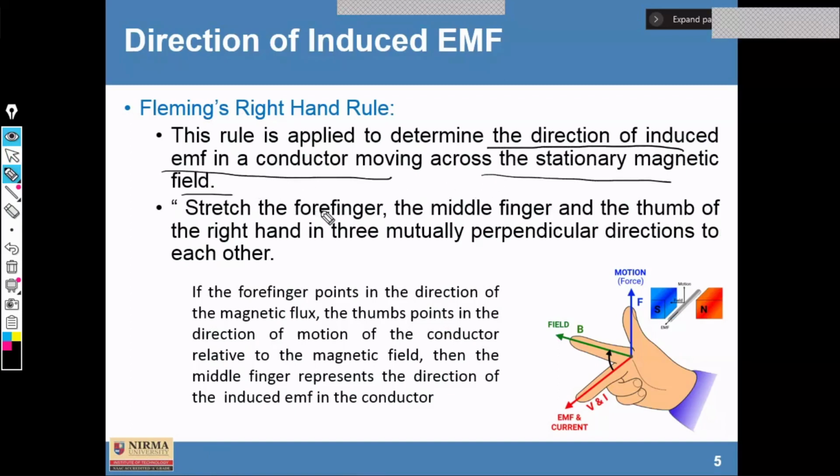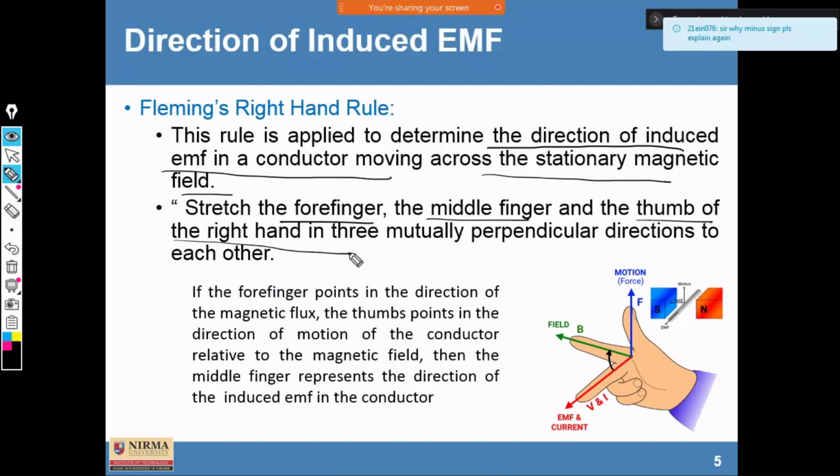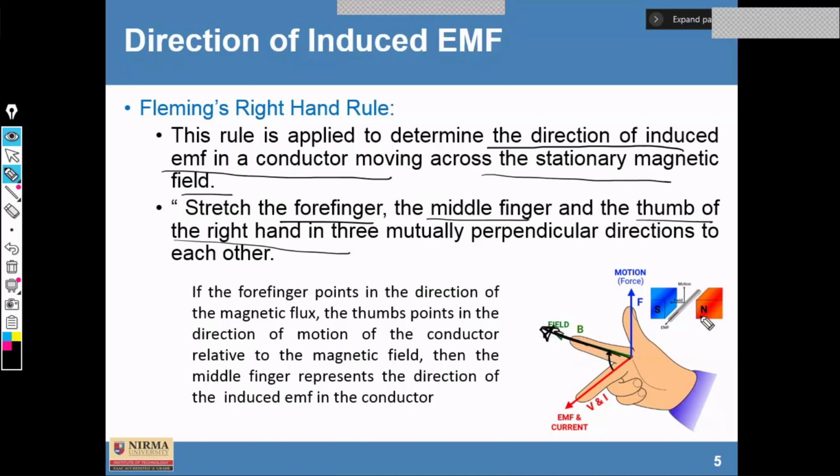So here you can use the right hand, where you stretch the forefinger, the middle finger and the thumb at right angles, in three mutually perpendicular directions. In this case, the forefinger shows the magnetic field. Similarly, if the N pole is here and the S pole is here, then the magnetic field will be in the direction of this forefinger.